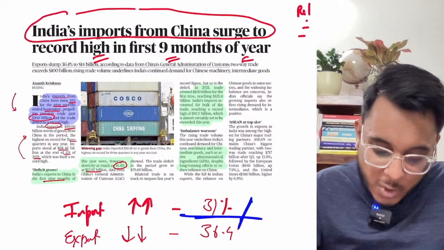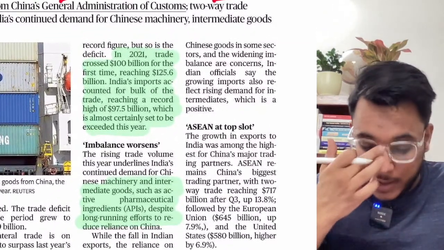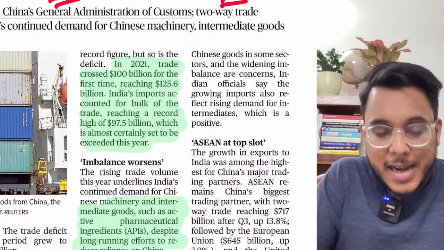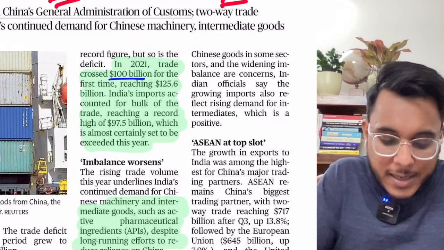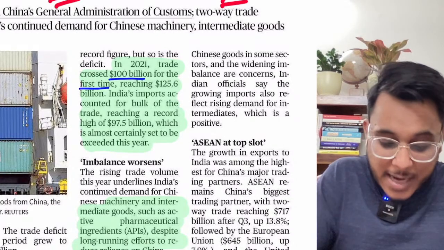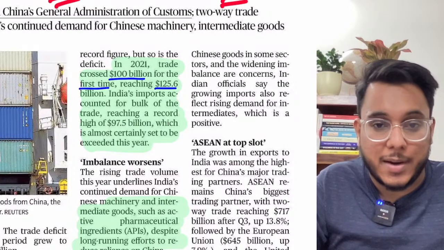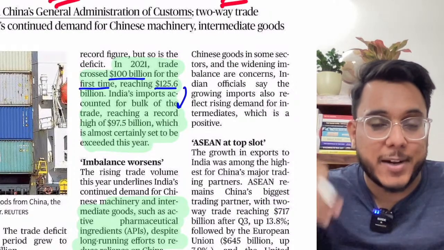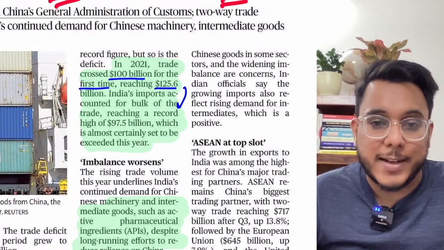Now in this particular direction, guys, further data is being provided. It is being said that in 2021, trade between India and China crossed $100 billion for the first time, and it reached $125.6 billion. This particular year the trade will cross even the 2021 figure, and it will go beyond $125 billion.